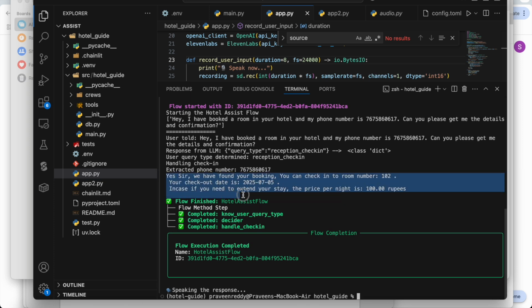So it's literally reading this particular piece of text. This text we got from Crew AI Flows. I'll explain the code at the end. And now let me ask another question: what are the best places to visit around Hyderabad?